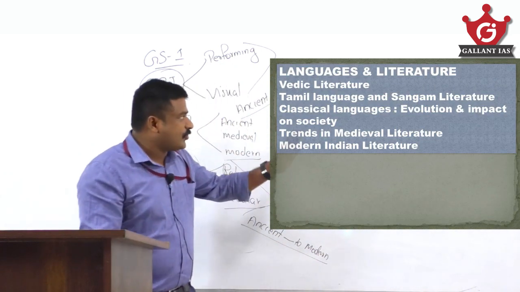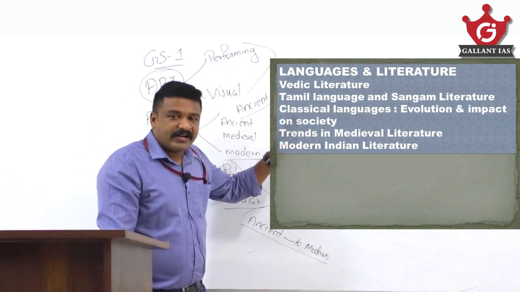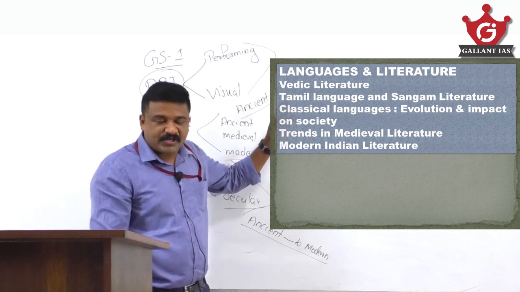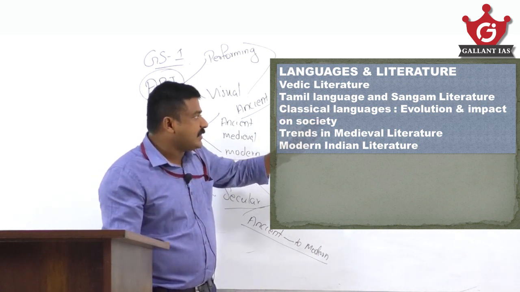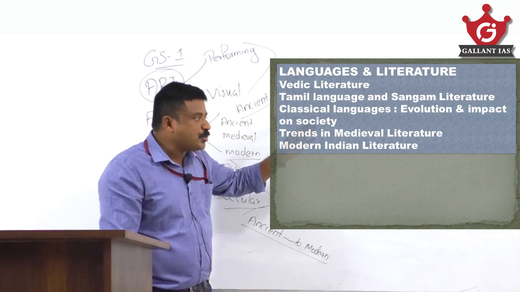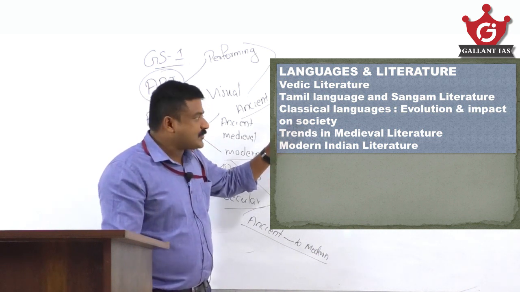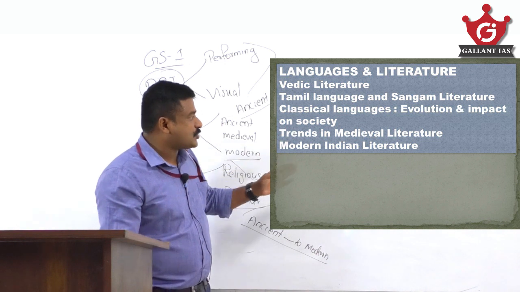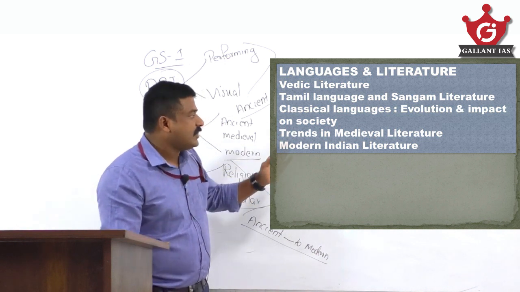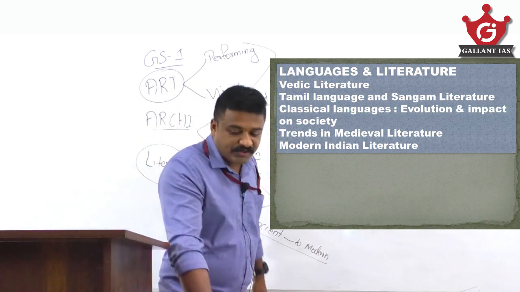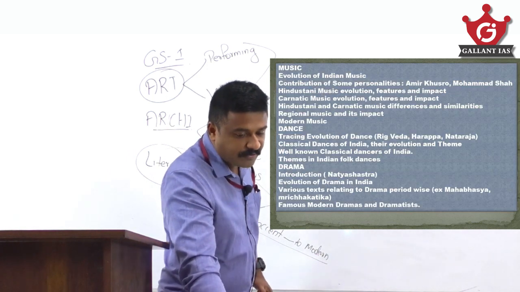Language and literature, of course, Vedic literature, you start with Vedic literature, Sangam literature, then evolution of classical languages and literature, trends in medieval literature, modern Indian literature. These are some important things you have to cover from the literature point of view.